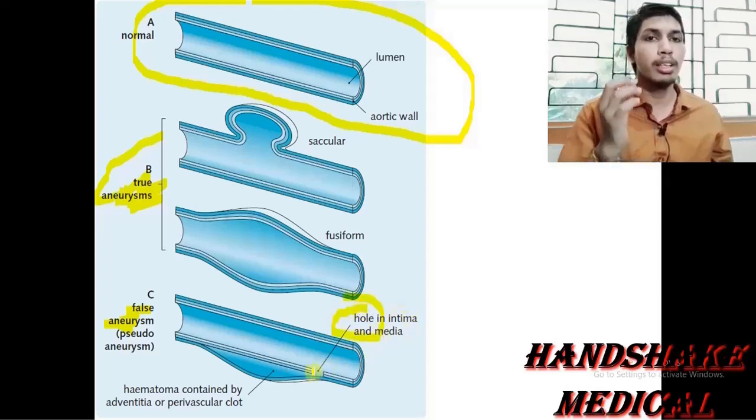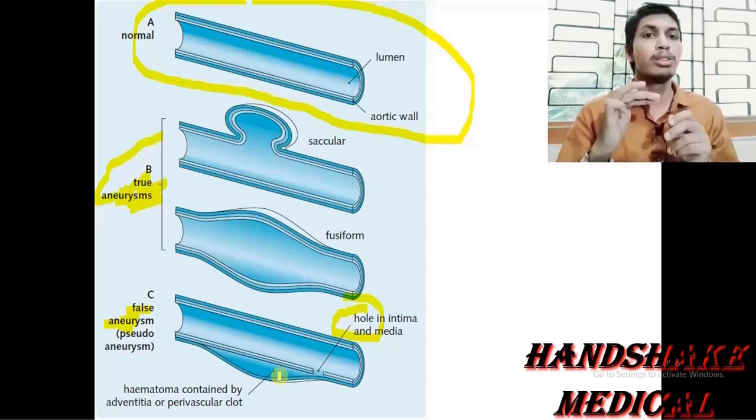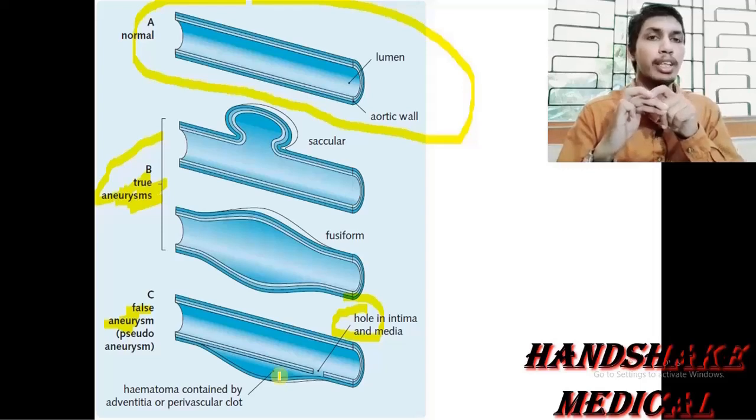If the intima and the media are breached or ruptured, the blood reaches from the normal lumen to the perivascular space, that is around the blood vessel, but it is limited by the tunica adventitia.